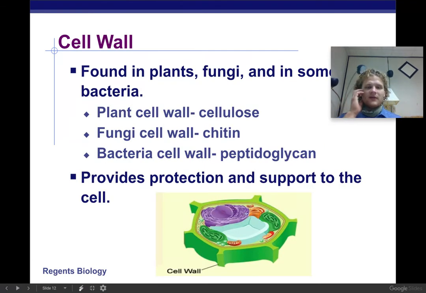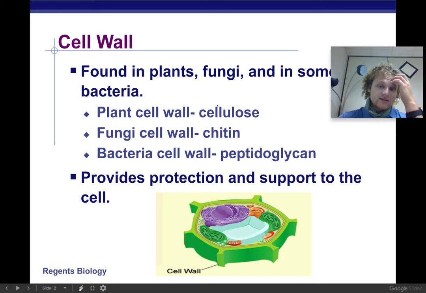Okay, so cell wall, this is only found in plants. Okay, plants are really rigid. Sometimes if you snap the stem of a plant, like celery, when you snap it, you can hear it crack and snap apart. That's because of the cell wall. Okay, the cell wall is breaking, and then sometimes some water comes out. That's because plant cells also have that water vacuole where they store water.